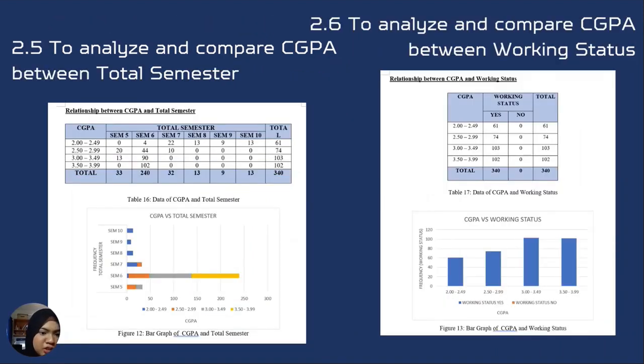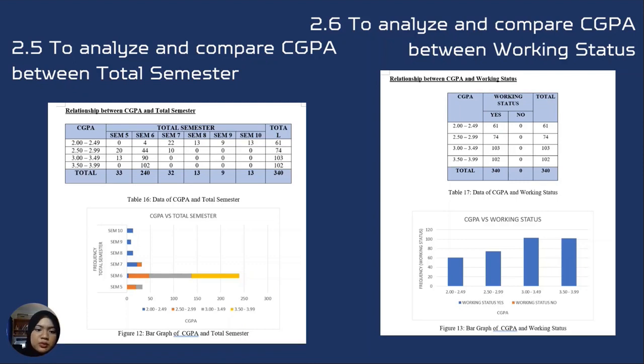Next, we go to the relationship between GPA and total semester. From the graph above, it shows that the semester 6 alumni have the highest frequency compared to the other semester alumni in all classes, except in class 2.0 until 2.49. While semester 9 alumni is the lowest, the median of the data is 0, while the variance of the sample data is 748.319. The skewness of this graph is a positive value, 2.555. We show that the graph is skewed to the right, while the kurtosis of this graph is a positive value, 6.0352,